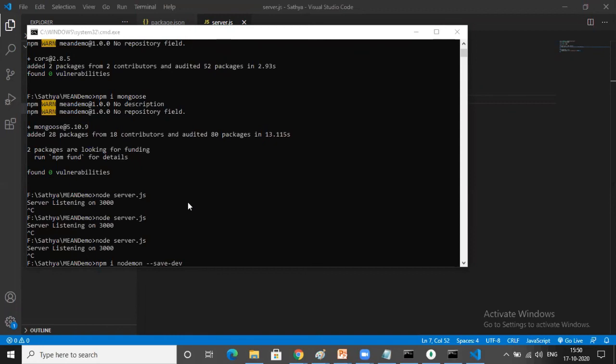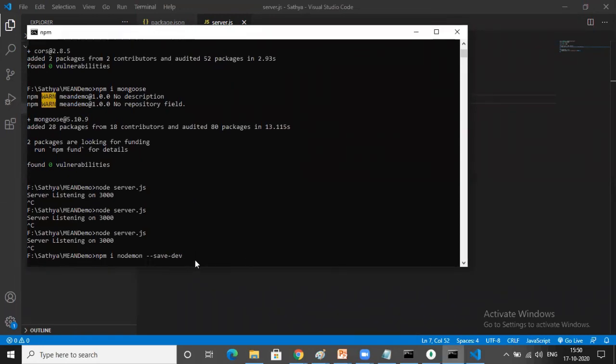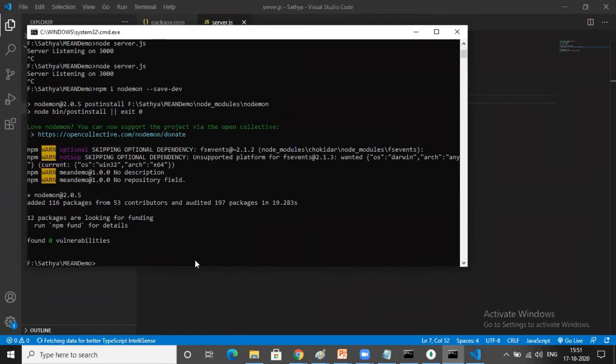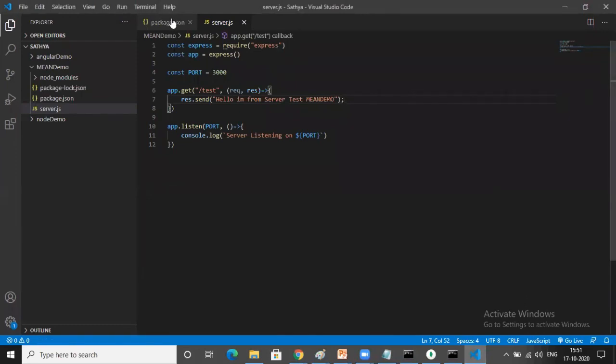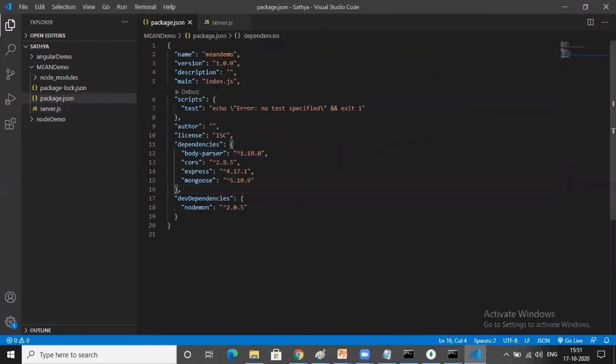Did you understand? So what is the meaning here? Save dev means these modifications will work only when the application is in the development server. Once the application is moving from the dev server to the production server. Generally in companies, what will happen? Moving the application from one place to another place. Development server is different. Testing QA server is different. Pre-production server will be there. Production server will be there. At the time of development, your application will stay in the development server. Once the application is moving to the testing server, the test engineer will try to test that application. And then the production server, the deployment phase, is the final stage.